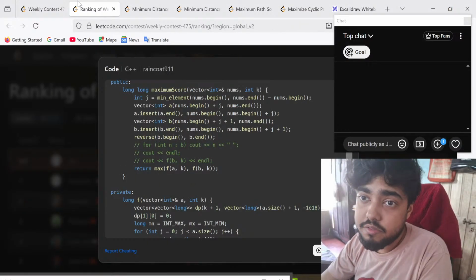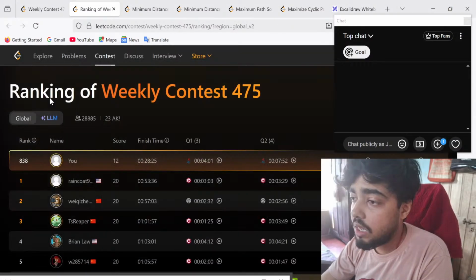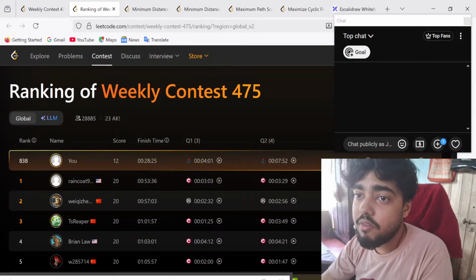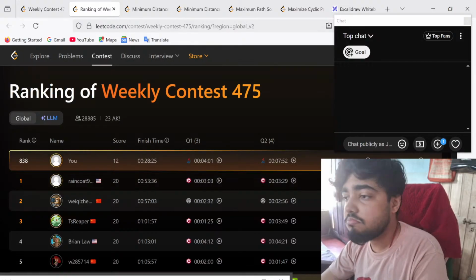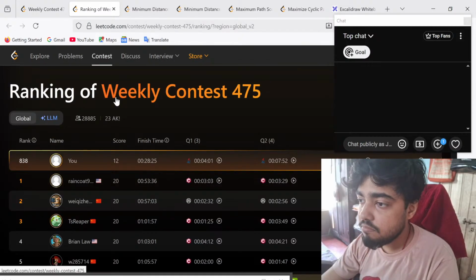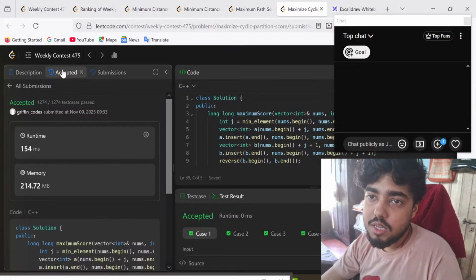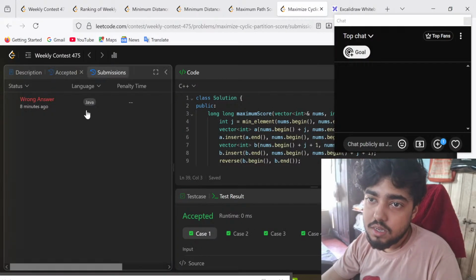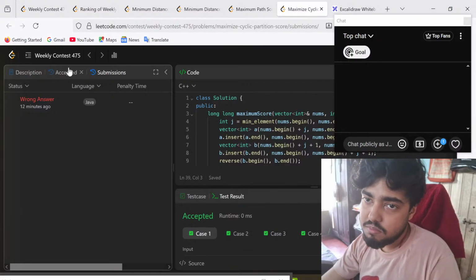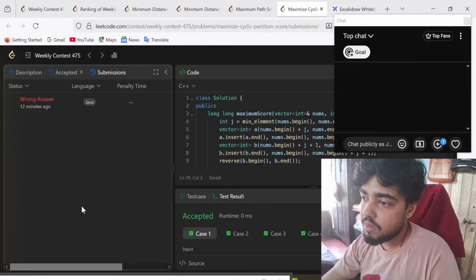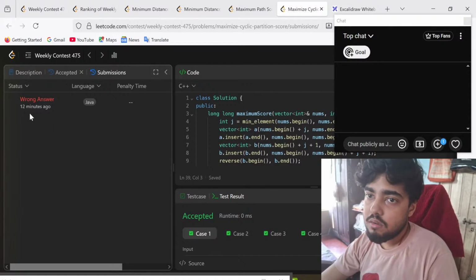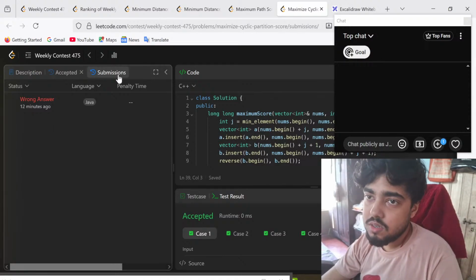It's really interesting to know that there were only 23 AK today. Damn, good. The last question I tried attempting, I got a TLE. During the contest, there was a wrong answer. After the contest, I tried applying something and there was a TLE. So it doesn't matter.